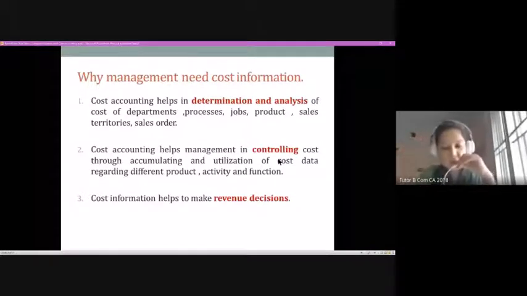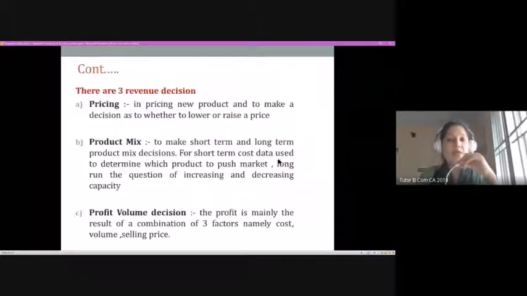And I was talking about the revenue decisions that could be taken through cost information. There are mainly three revenue decisions which can be taken through cost information. First one is the pricing decision. At what price a product or a service should be brought to the market. That is the first factor which we need to consider.